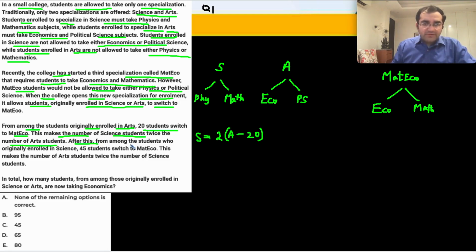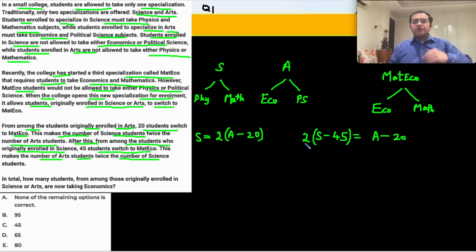After this, from among the students who are originally enrolled in science, 45 students switch. So science now has S minus 45 students. This makes the number of art students twice the science students. So art students, how many are there? A minus 20 is equal to twice the number of science students. And two equations, two variables, we now have to solve. And then we can answer the questions.